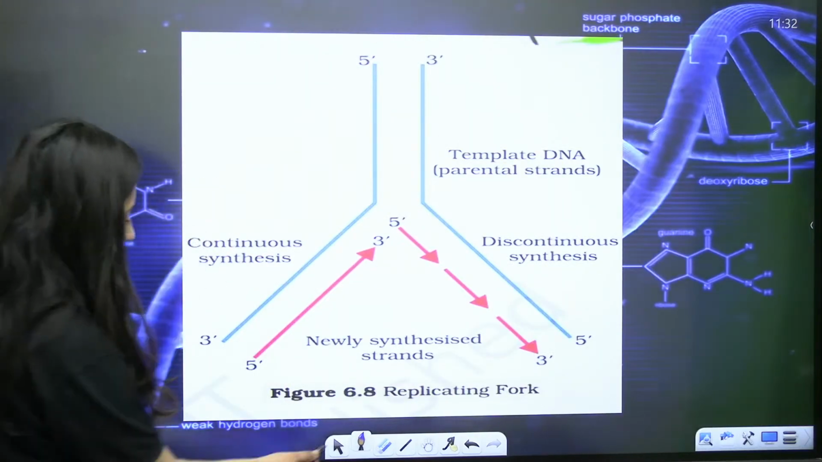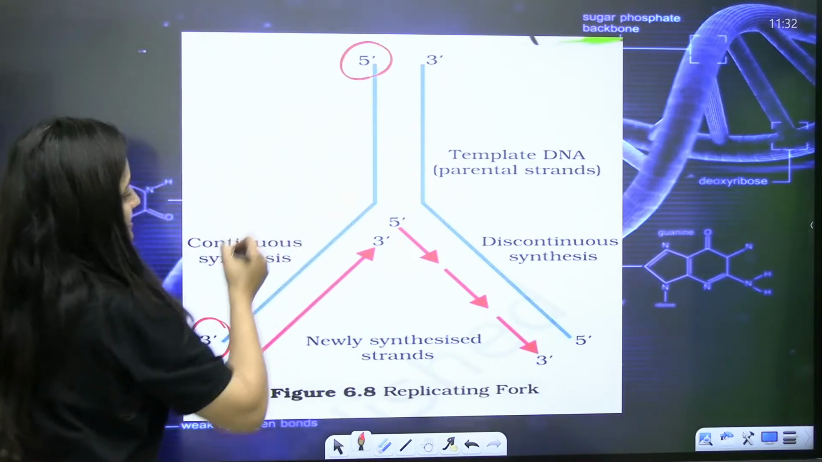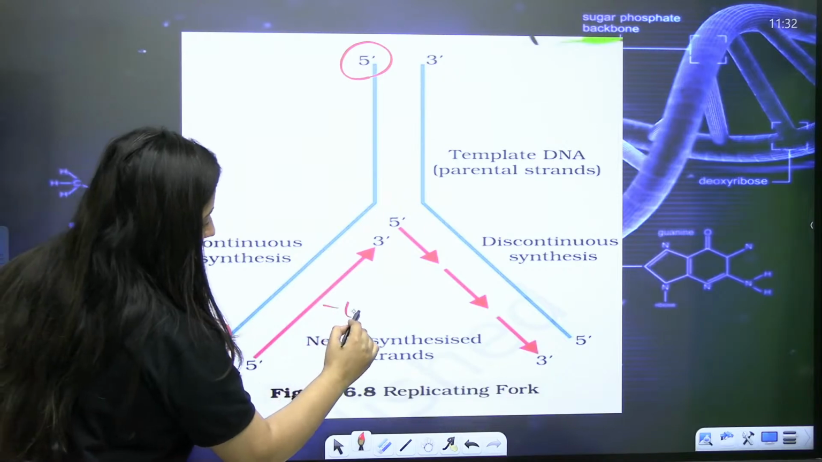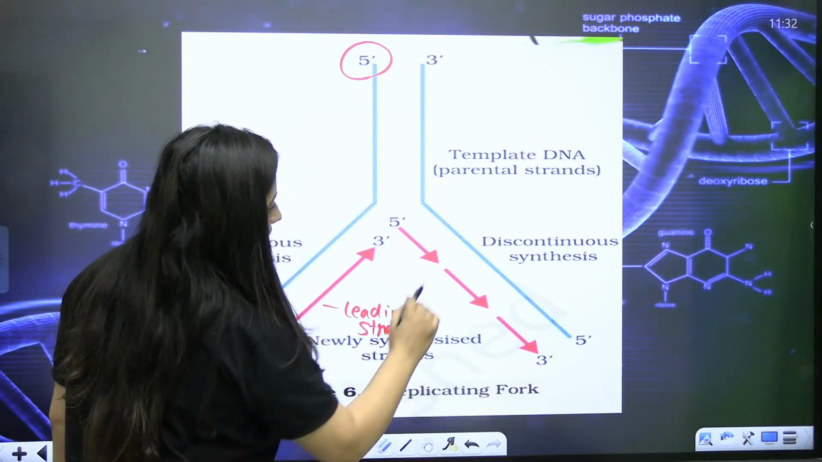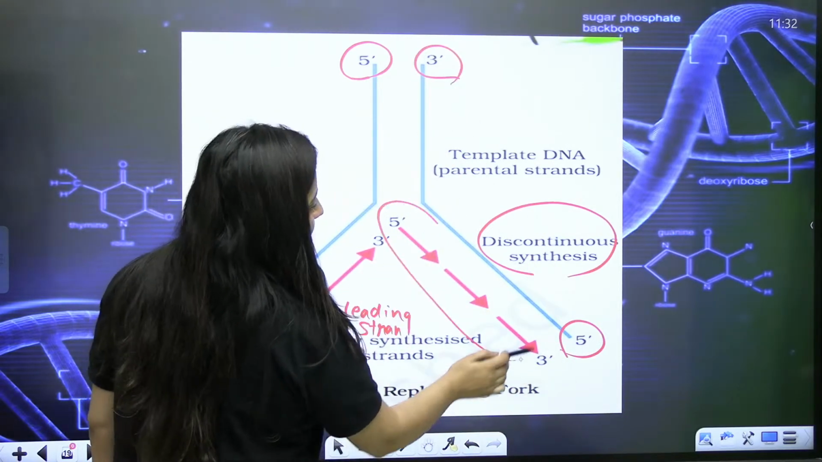So let's have a look at this. The diagram is important; you need to focus here. This template strand has polarity 3' to 5', and the leading strand is formed. And here it is discontinuous, 5' to 3'. The lagging strand is formed.